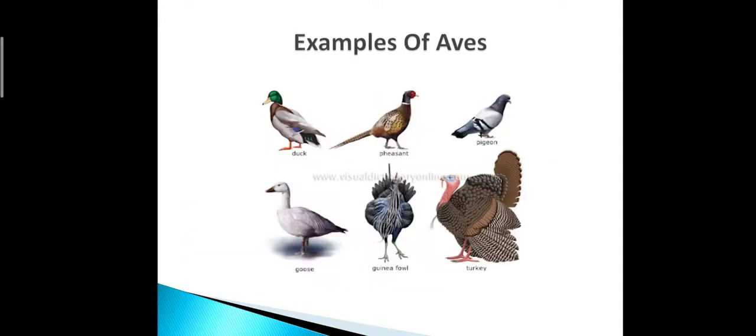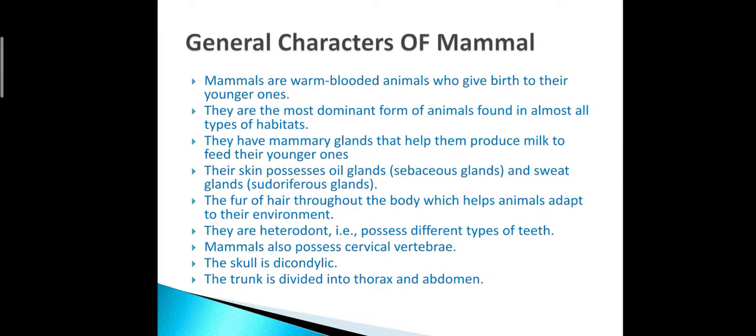And in the slide, you can see more examples: duck, pigeon, goose, guinea fowl, turkey, etc. After that, in the next slide, we'll start our discussion on the general characteristics of mammals.